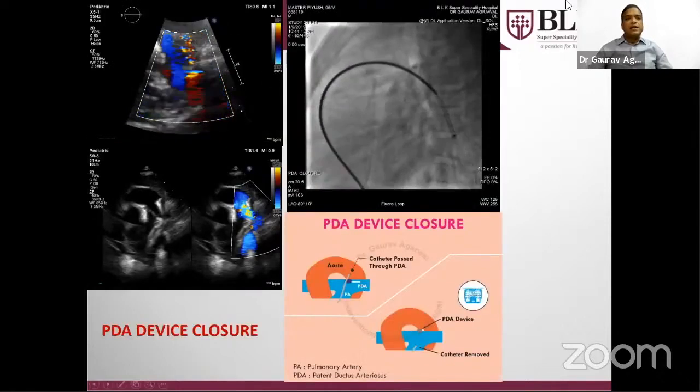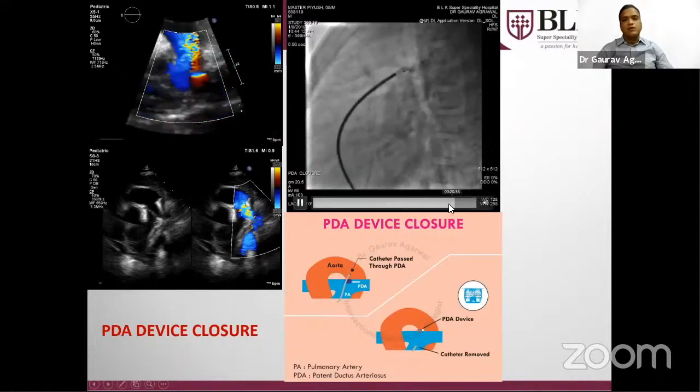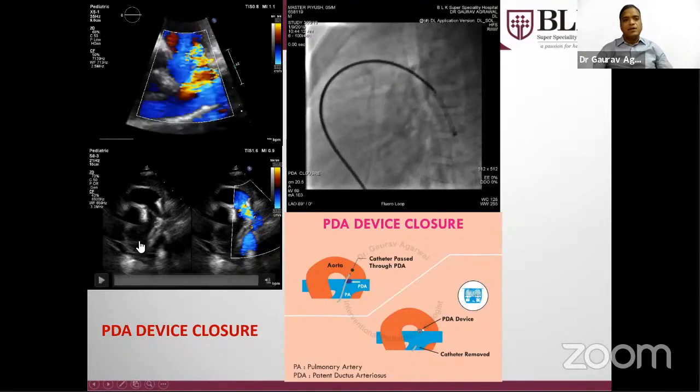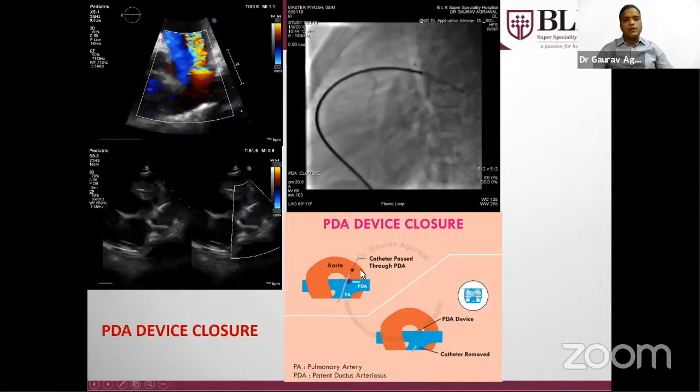This is a 5-year-old child. You can see there is a PDA from the descending aorta to the PA that was closed in the cath lab. This is the aortic end of the device. This is the PA end of the device. This is the post device picture. Here you can see there is a device, and there is no red flow here now.